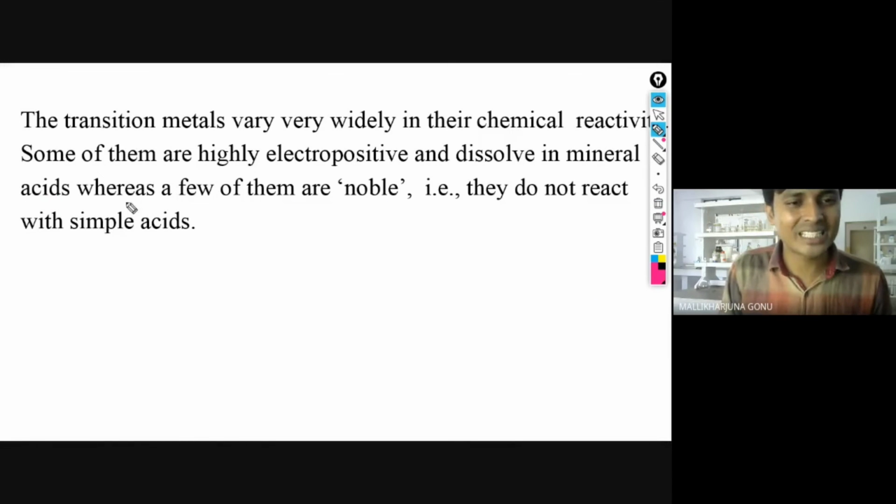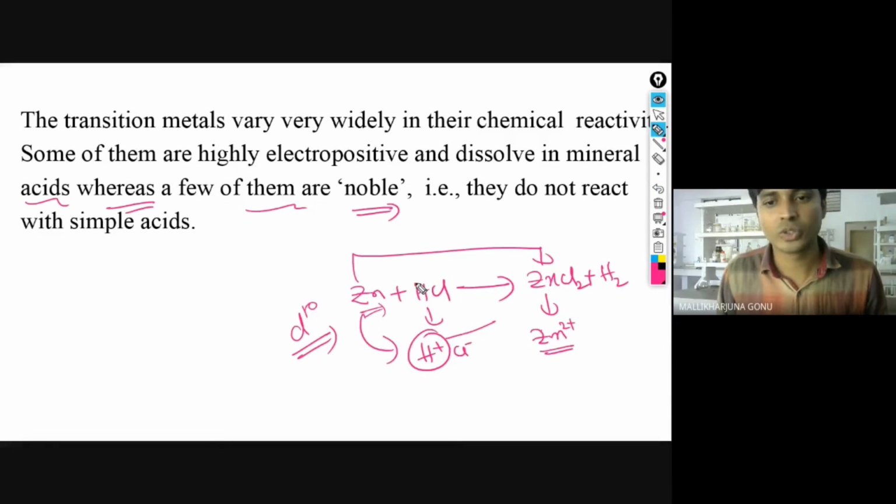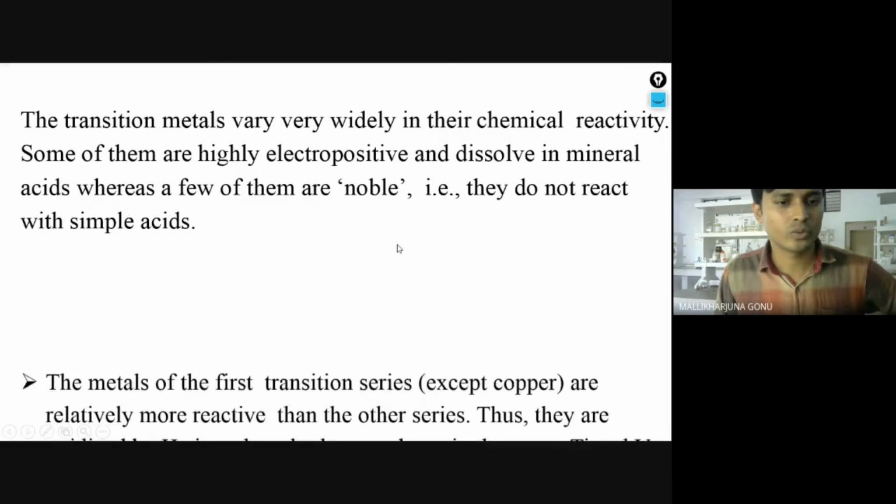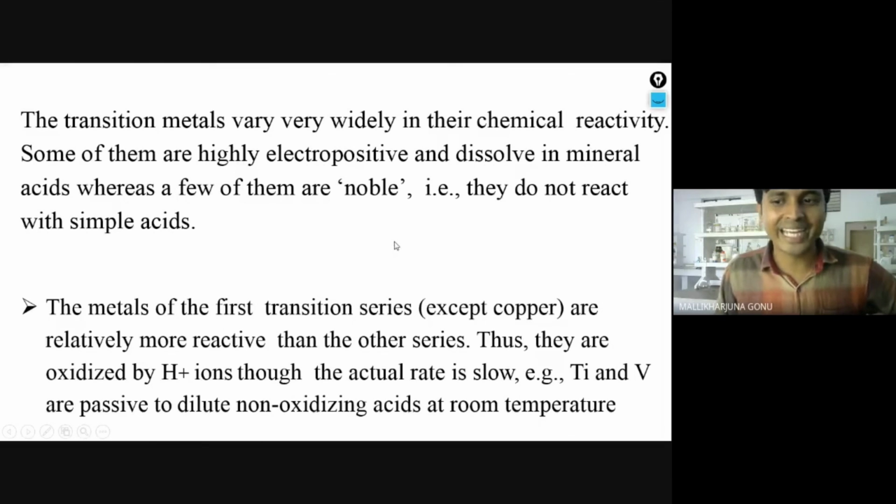Dissolves in mineral acids. Mineral acids dissolving means those are forming salts. For example, just now we have seen the reaction. In this reaction, salts are forming. That means they dissolve in the acids and hydrogen gas will be liberated. Few of them are noble. They do not react with the simple acids. What are those? Like titanium and vanadium. Those will not easily react. That is the nature of that.